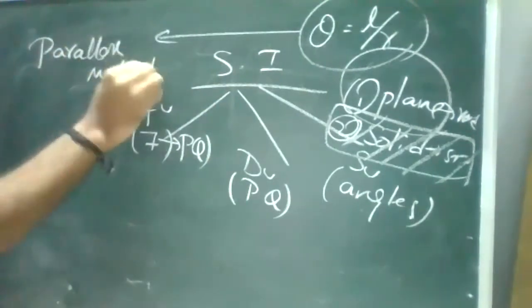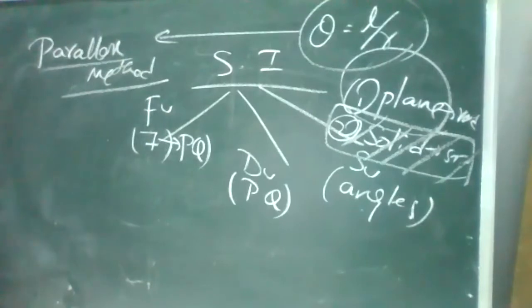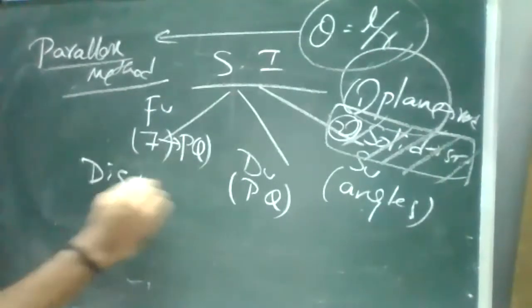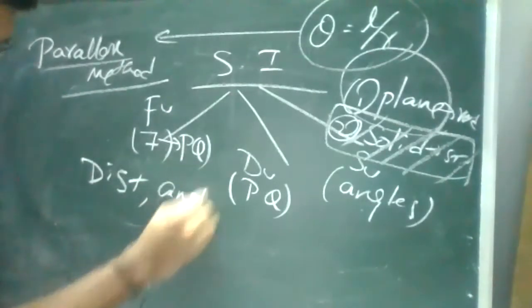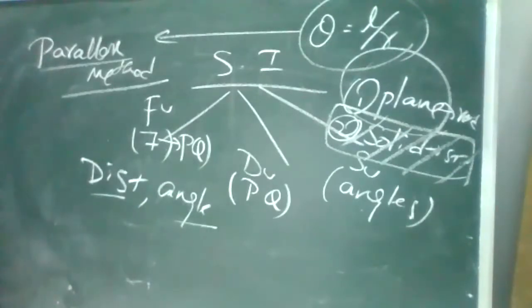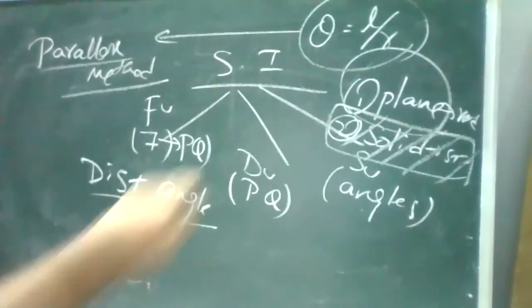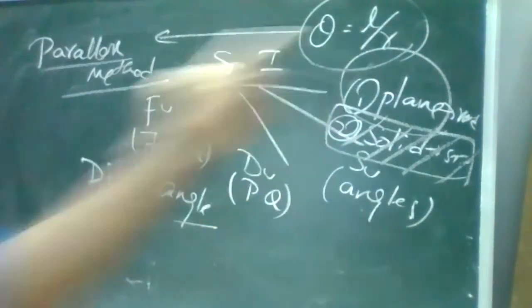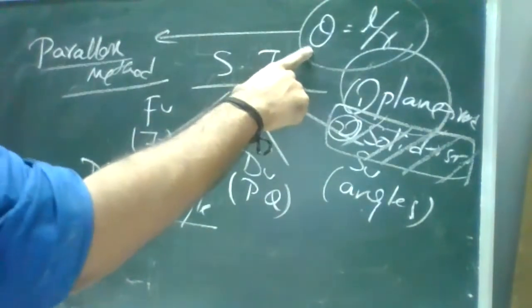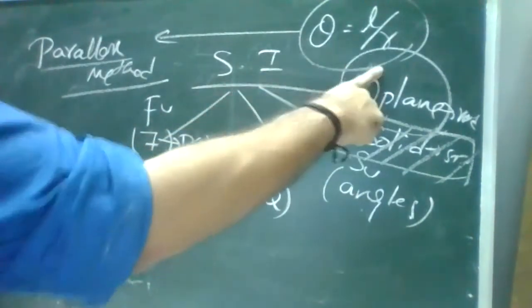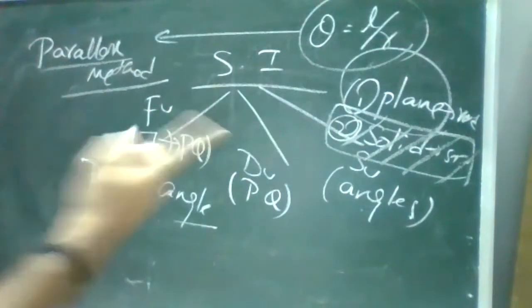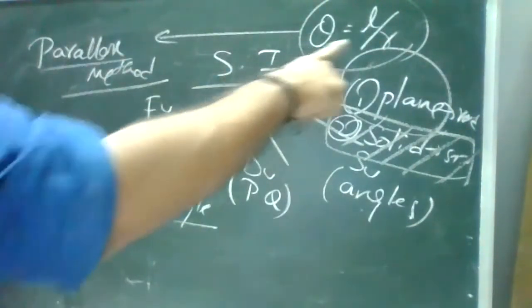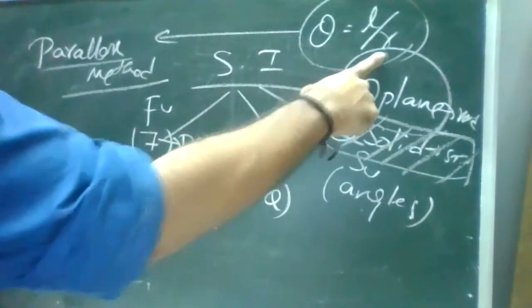Do you know what the parallax method is? I'm not sure about it. Okay, the parallax method is used to measure the distance between two planets or the angle between two planets. So we can find the distances or we can find the angle. So this relation is important. Theta is equal to arc length by arc radius. This L is nothing but arc length. This theta is your angular displacement. Remember, the relation relates your angular as well as the linear. Theta is your angular displacement, L is your linear displacement, R is your radius.